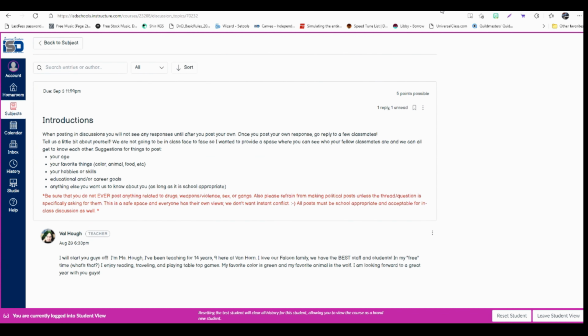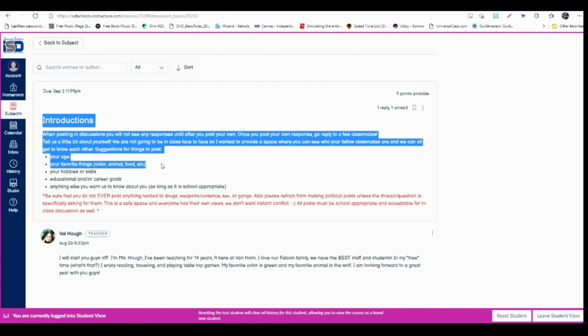The second type of assignment that you can get is a discussion post. So if you get a discussion post assignment, there's always going to be a prompt here. You will not see any replies to it until you have posted your own reply. So you have to make a post first, and then you can see everybody else's replies. Once you've got yours posted, go back and respond to a few of your classmates. That way you guys can have conversations with each other even though we're not in person together.